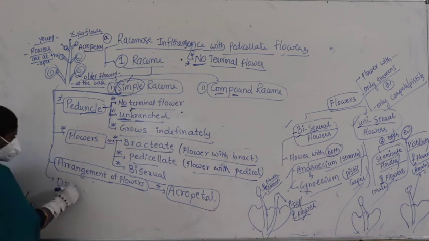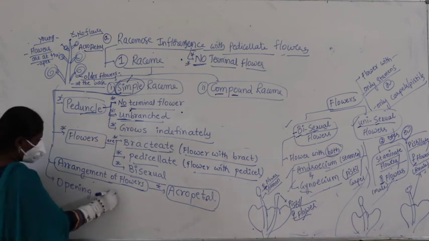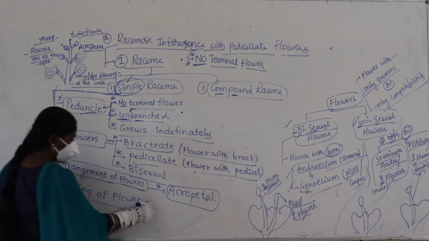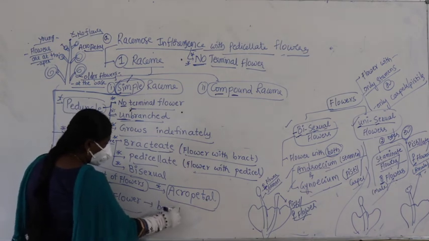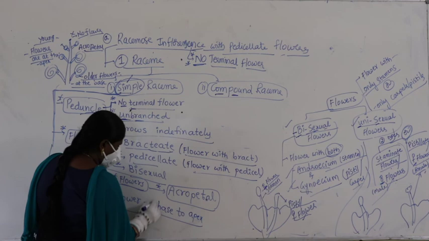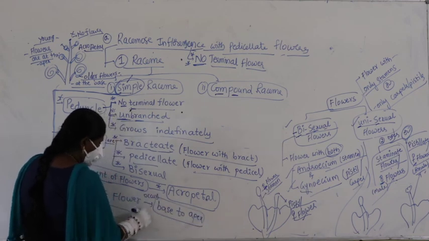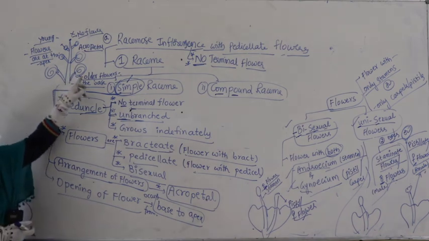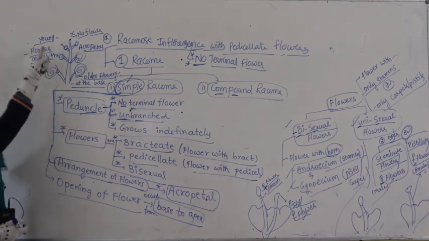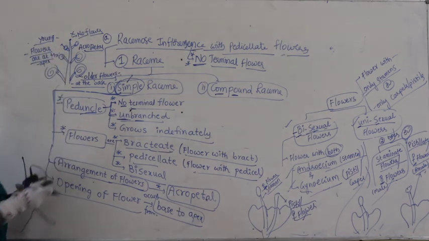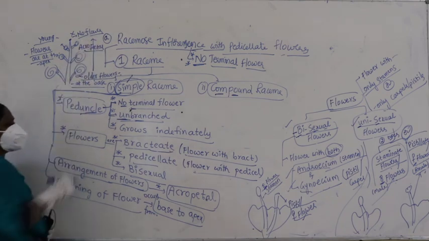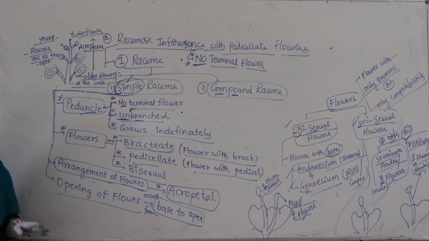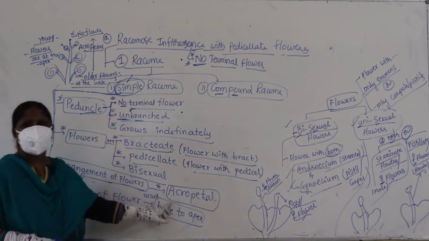Then opening of flowers. If it is acropetal, which flowers will open first? The base flowers. So opening of the flower occurs from base to apex. Where are the older flowers? Older flowers are at the base. Where are the younger flowers? Younger flowers are at the tip. Where to where is the opening? Opening is from base to apex, meaning first older flowers will open, then followed by younger flowers. Such type of arrangement is called acropetal.